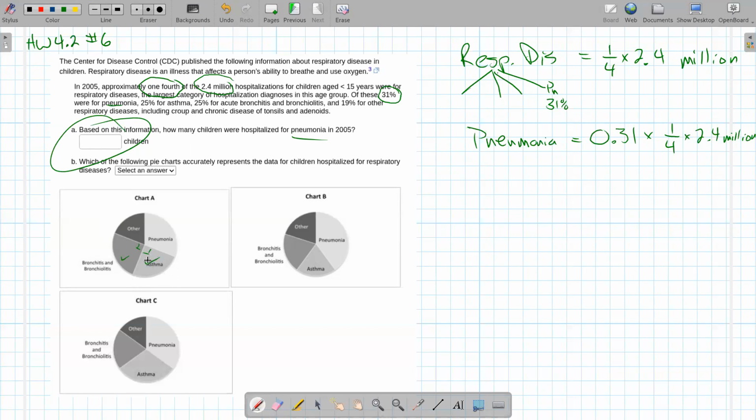Pneumonia is bigger than both, and other is smaller than all. So that looks good. This one isn't a right angle, and that one isn't a right angle either. It looks like these 3 are about the same size. I don't like that one. Over here, asthma is bigger than bronchitis, and here they're supposed to be the same, so that one's wrong. So on mine, it's chart A. But the biggest stumbling block most people have on this problem is they missed that 1/4 right there. So you've just got to read that fine print.